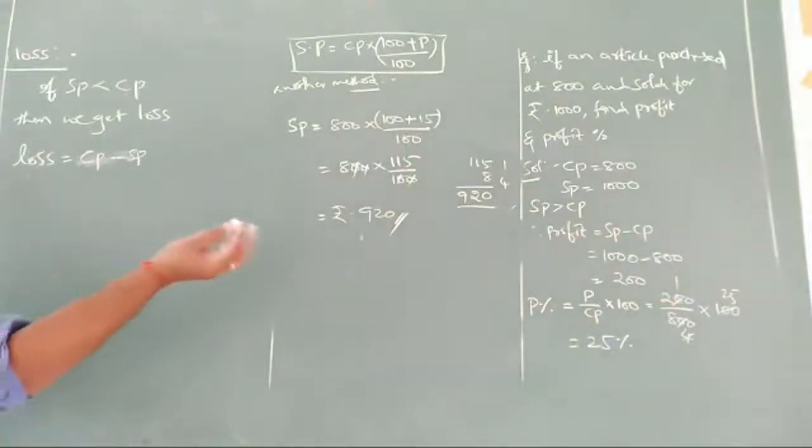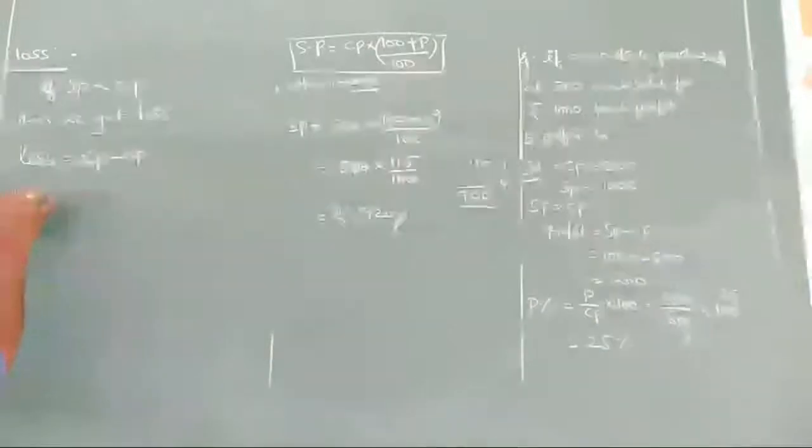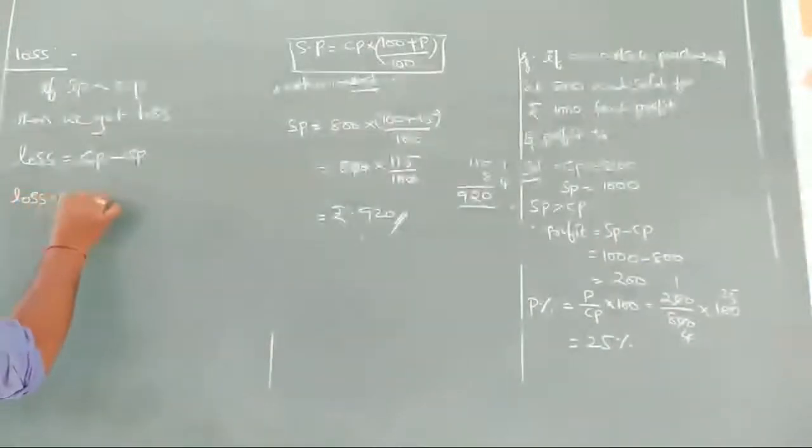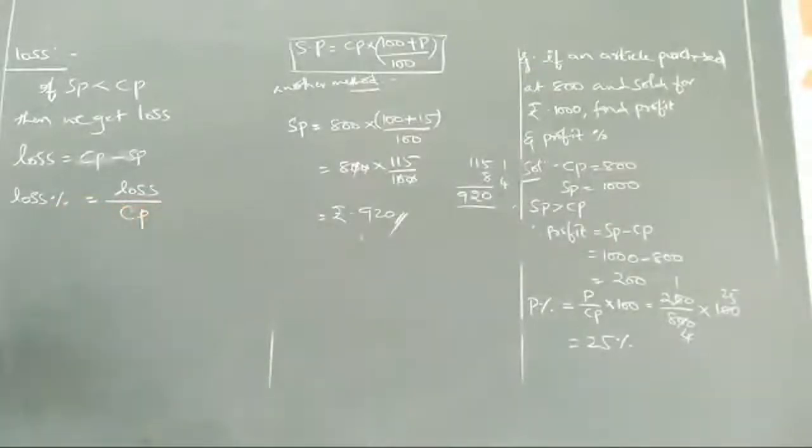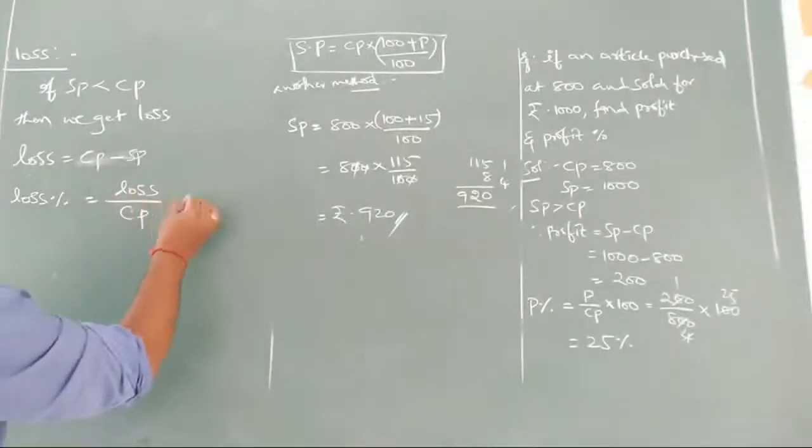Again the same formula will be applied here. Loss percentage can be given as loss by CP into 100. We take loss or profit on cost price only.